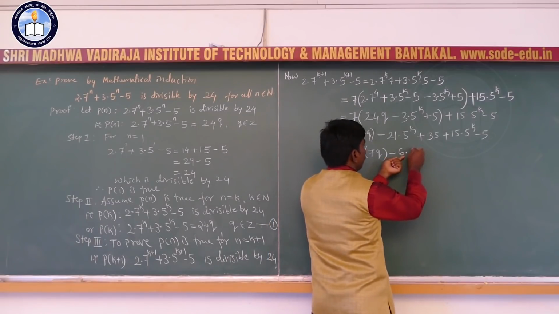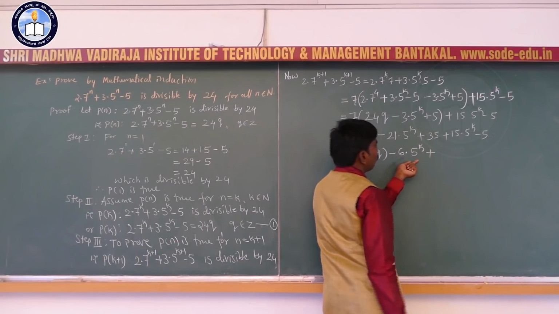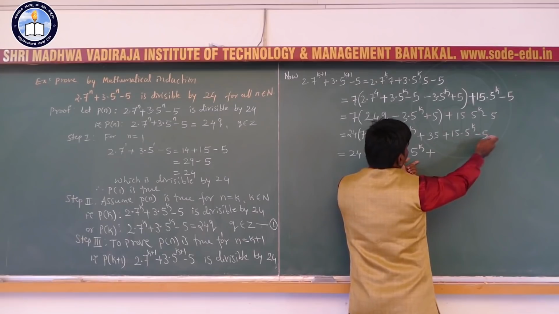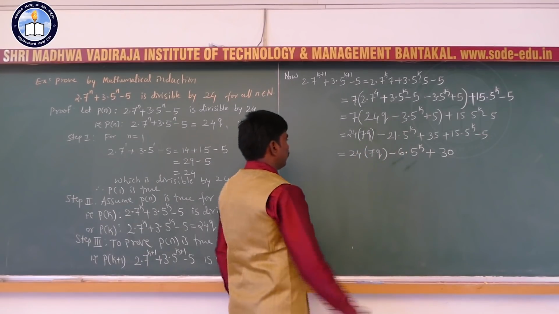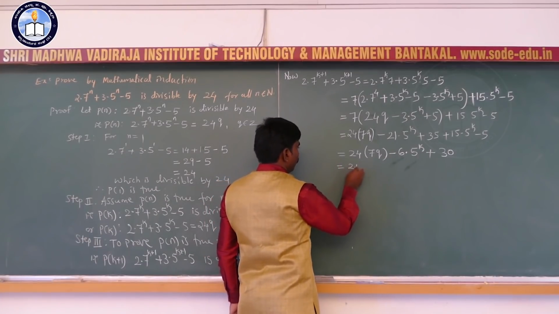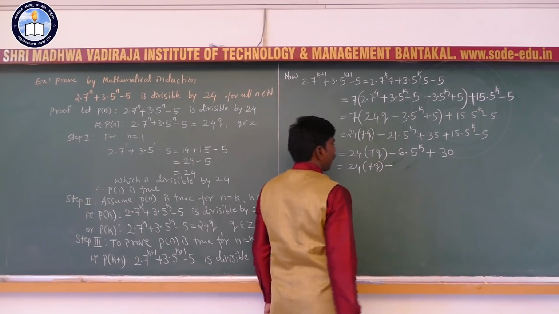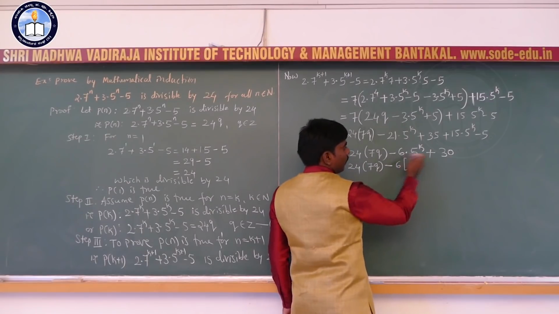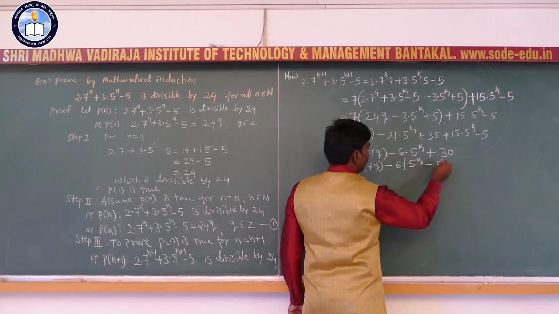Minus 6 into 5 raised to k. Plus 35 minus 5 is 30. So this is equal to 24 into 7q minus, I am going to take 6 outside. In the first term it will remain 5 raised to k, minus 5.